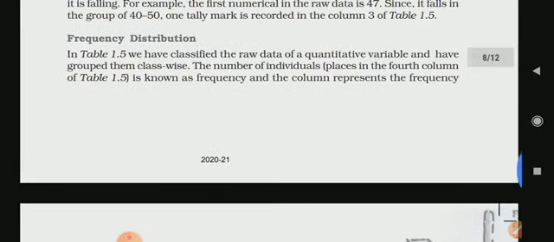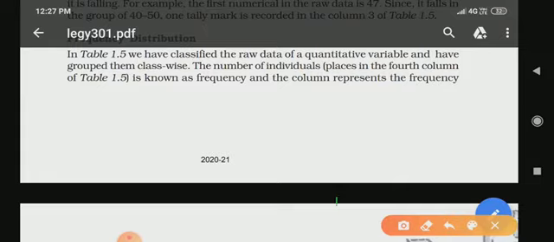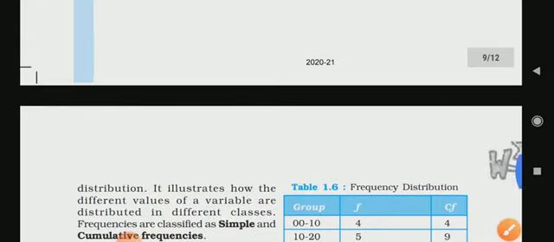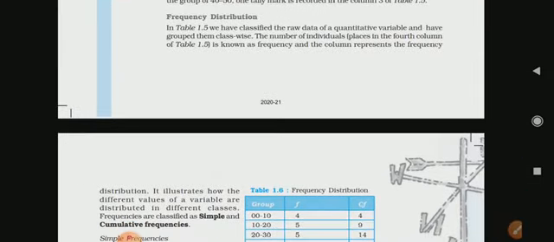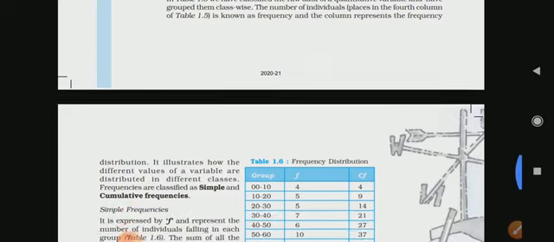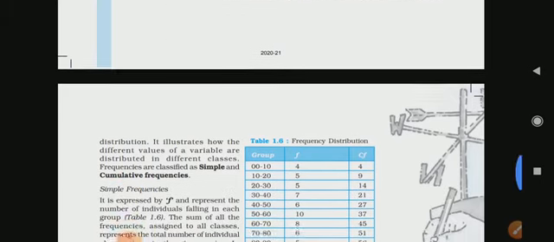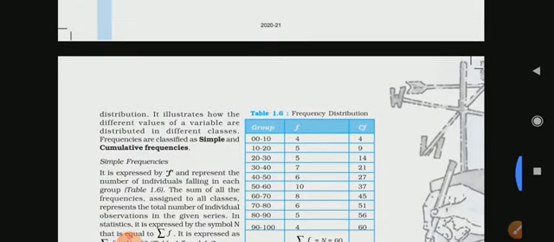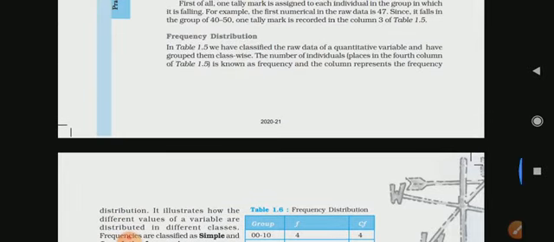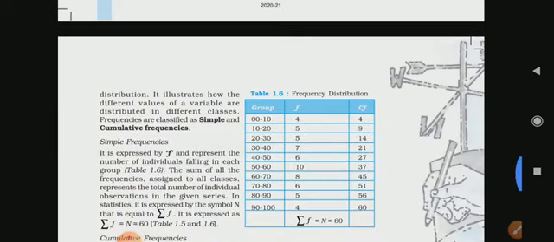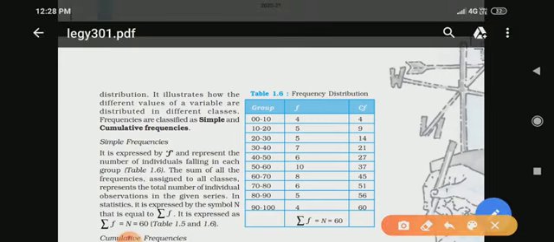Next is frequency distribution. Okay, now here you have to see frequency distribution. Students, here we'll see the frequency distribution according to this table, right? So here you can see table number 1.5 has classified the raw data of the quantitative variable and grouped them class wise. So class wise they have made the groups, mentioned 0 to 10, then frequency has been mentioned here and cumulative frequency, right?